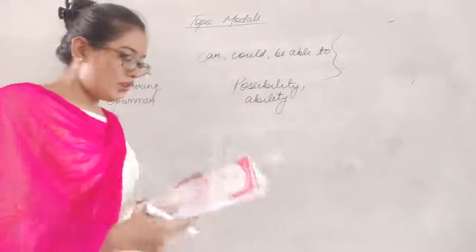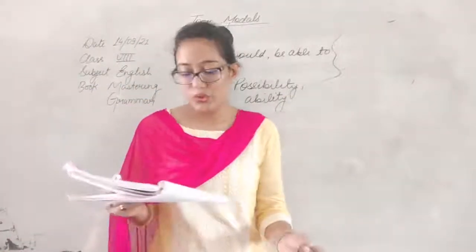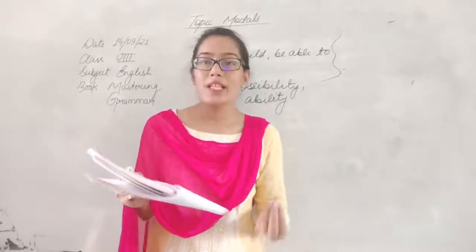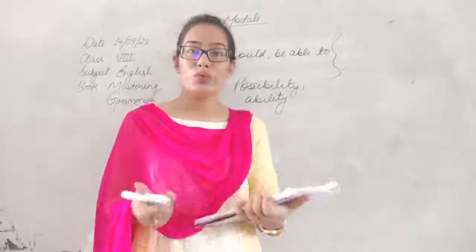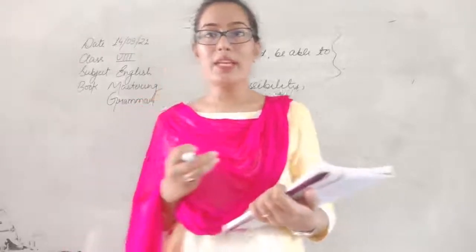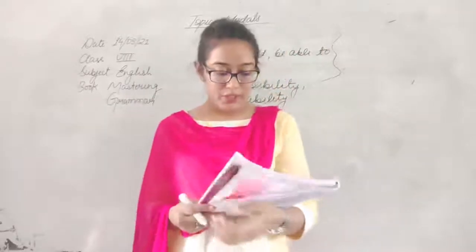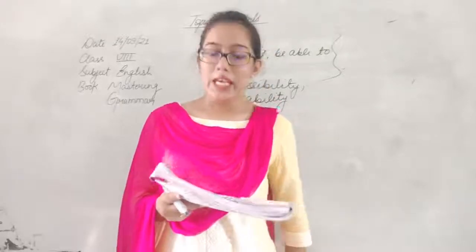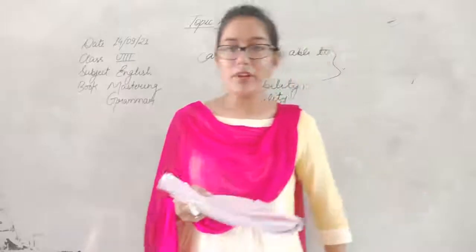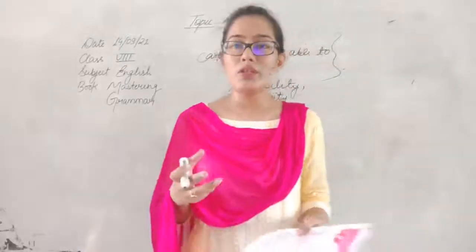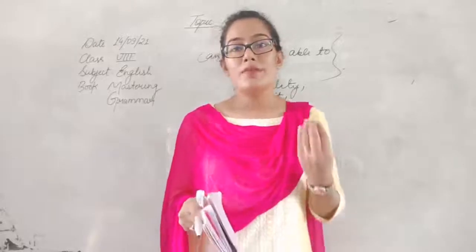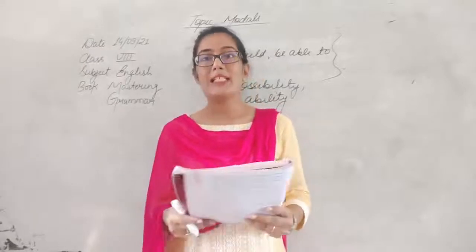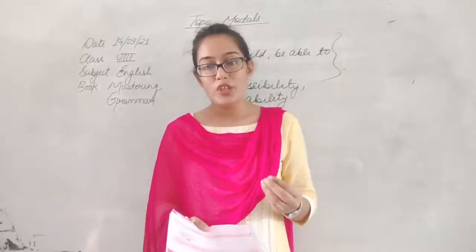Okay. Now, can is used to express ability or to state that something is possible. Okay, can क्यों use होता है? Can is used to express that something is possible, or to express the ability. So he can swim across the river very fast. So here we are talking about the ability of the person. Okay, can is helping us to express the ability of that person.